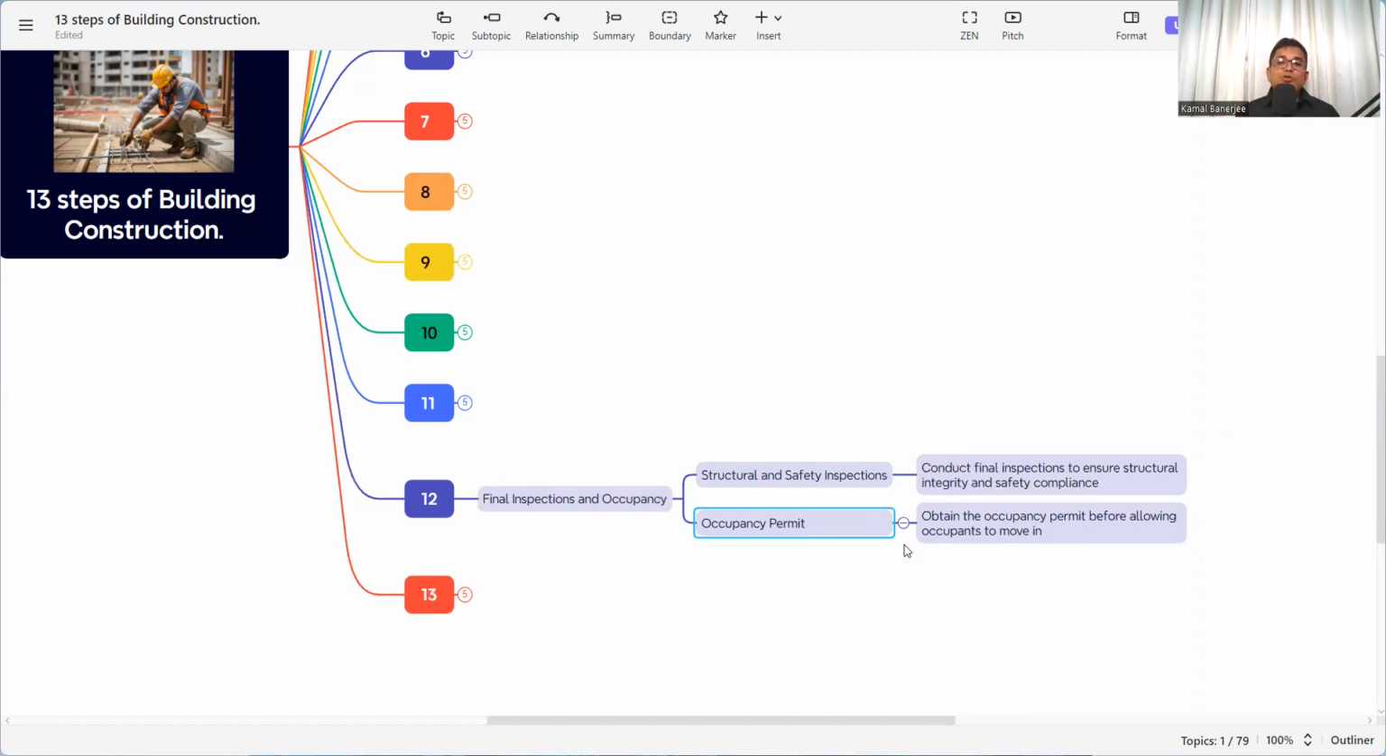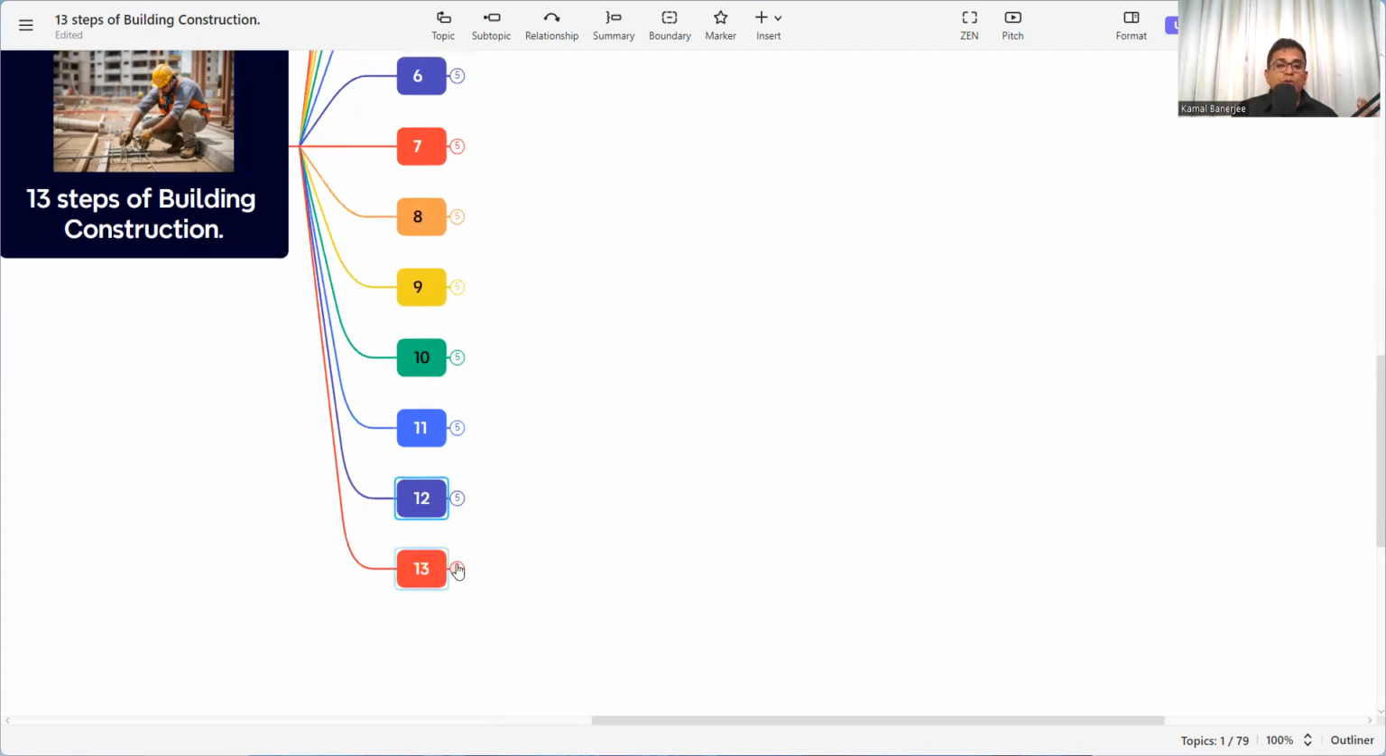Sometimes we need to provide the telephone and the internet connection also. So these are the things, whatever the amenities required for that building to live, that everything is in place and the building is safe, then the occupancy permit from the authority will be given. So this final inspection and the permit we need to obtain from the authorities.